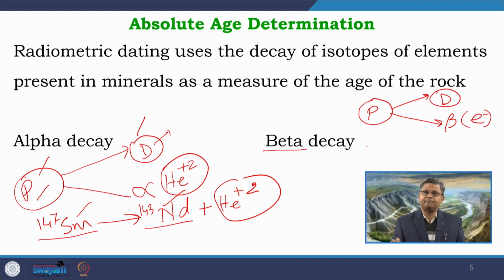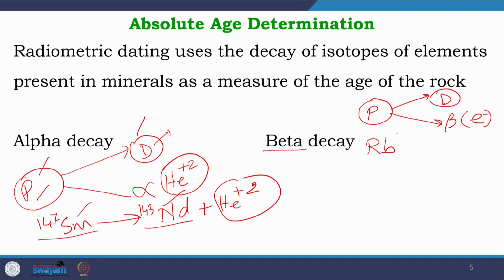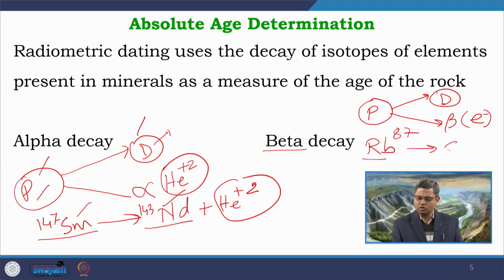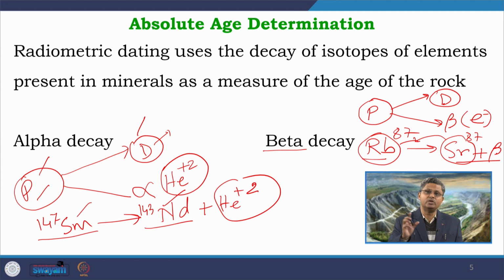So, the most common example for beta decay is rubidium. So, rubidium 87, this is the parent isotope which decays to strontium, which is again 87, with one beta particle, an electron. So, in this case rubidium is the parent isotope, strontium is the daughter isotope, and at any point of time we can get a ratio of strontium versus rubidium within minerals.